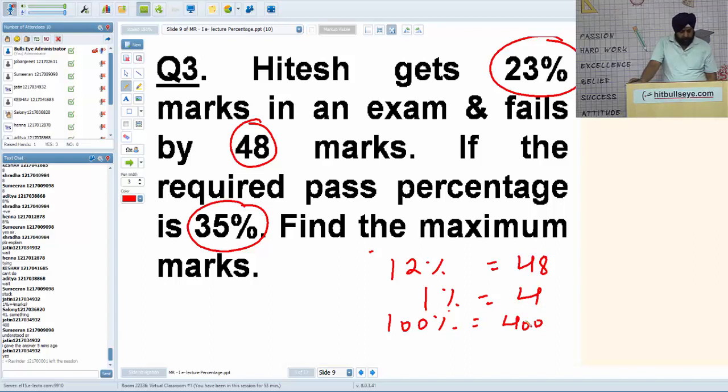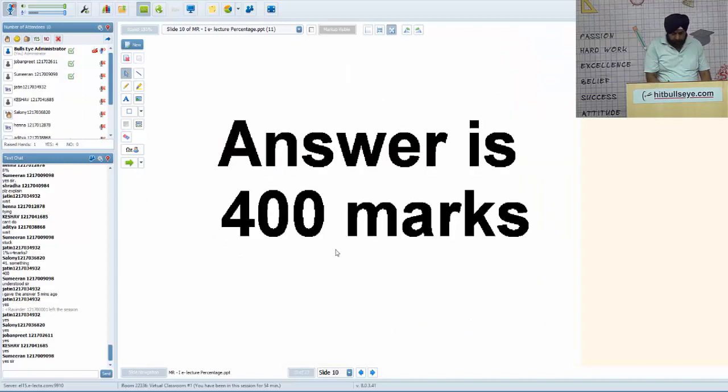I said there is a difference of 12% in percentage, and in marks it's 48. So if 12% is equal to 48, then 1% is equal to 4, and the whole thing is always 100%. So 100% is equal to 400. May I proceed with the next question? The answer was 400. We move on to the next question.